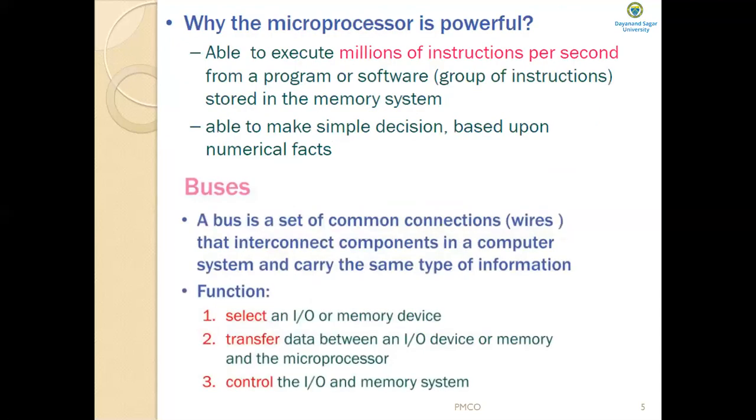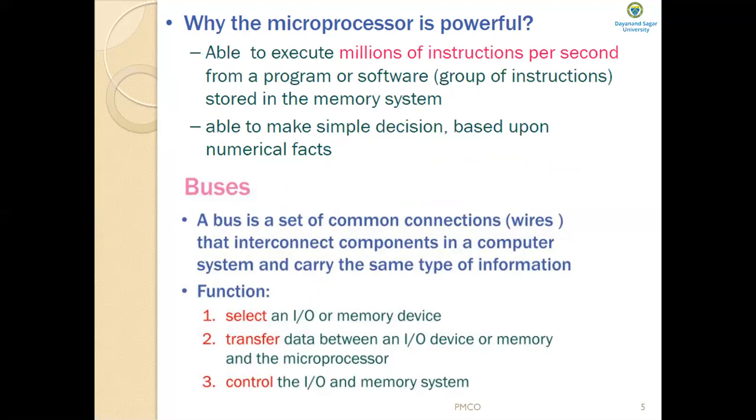Next question is why the microprocessor is powerful. The answer is the microprocessor is able to execute millions of instructions per second. In short, we call it MIPS. It executes millions of instructions per second from a program or software. Software, as you know, is a group of instructions which are stored in the memory system.